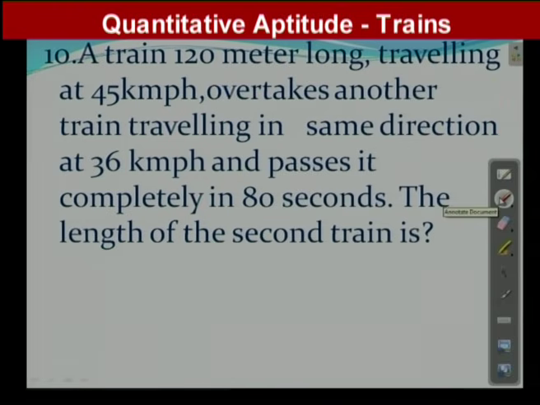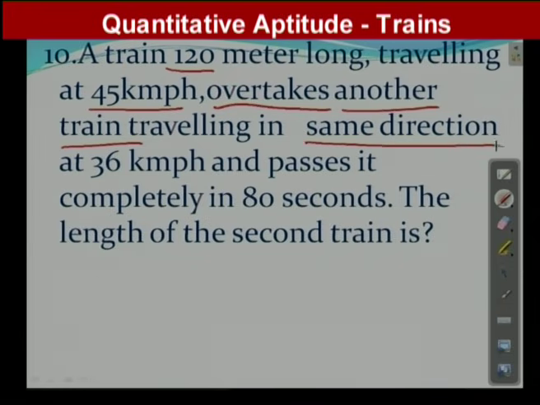What is the question? A train 120 meters long, blindly train length equal to 120 meters, travelling at 45 kilometers per hour. So length is 120, travelling with 45 km/h. Overtakes another train. See, observe here. Overtakes another train travelling in the same direction at 36 km/h and passes it completely in 80 seconds.